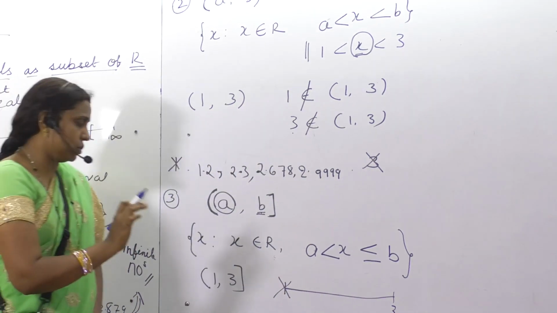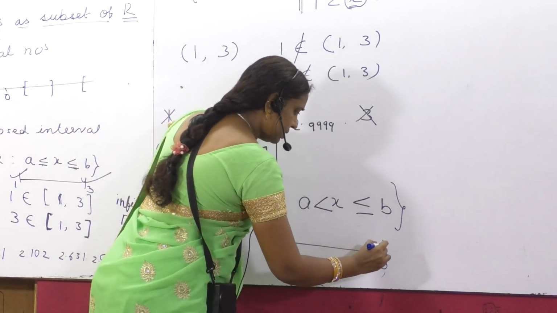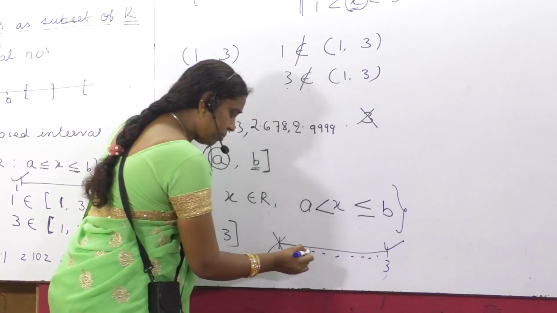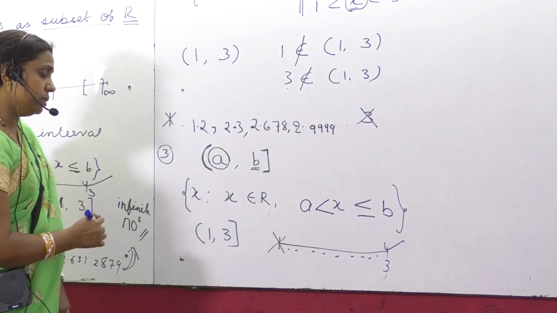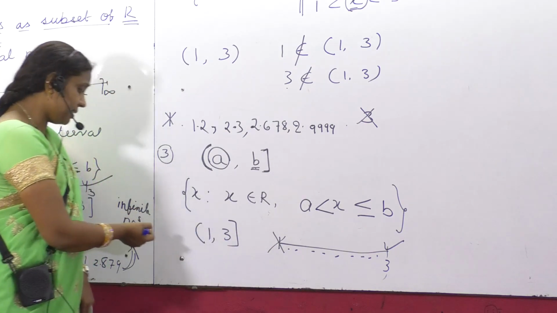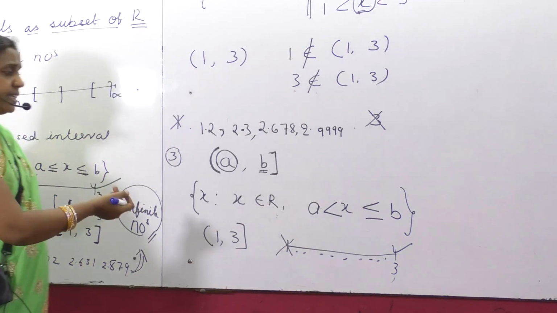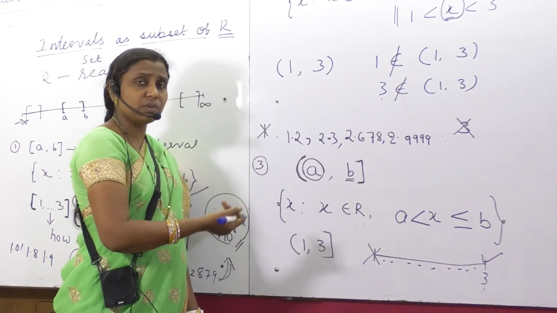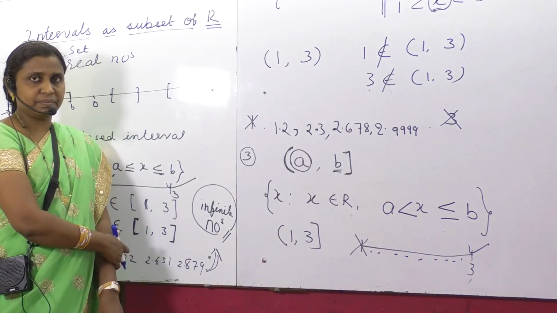It should be strictly greater than 1. It can be taken equal to 3 or less than 3. This point as well as any point lying in the interval 1 to 3. How many points are lying? As I said earlier, there are infinite numbers of points. You cannot count them exactly as 3 numbers or 4 numbers. It will be infinite.